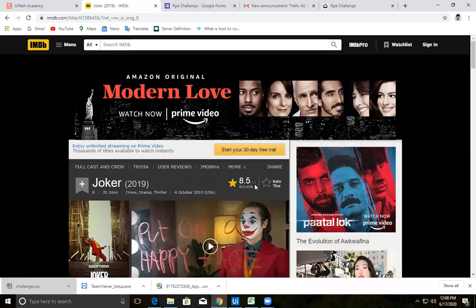The task is to open this IMDb website, type a movie name, and after that capture the rating of that movie and display it. So that is the first task that we want to start today, usually dealing with our web browser.